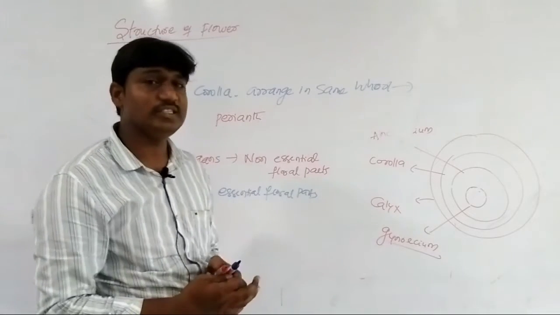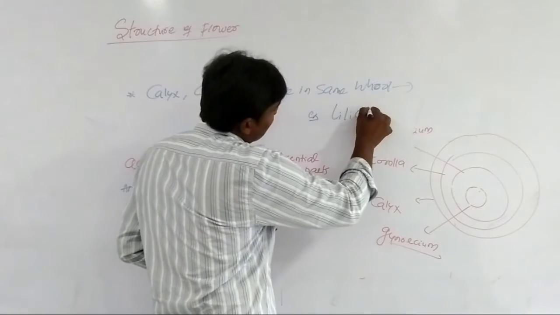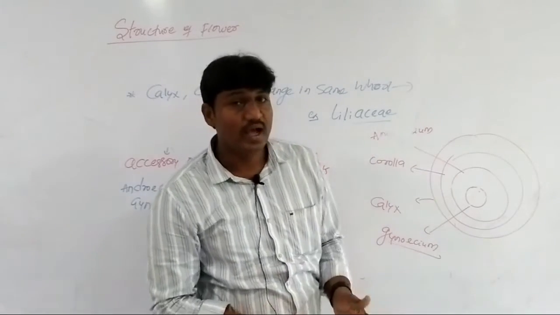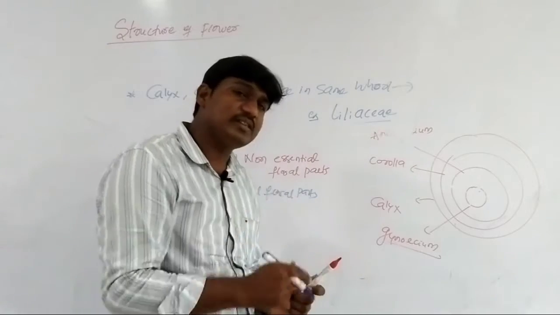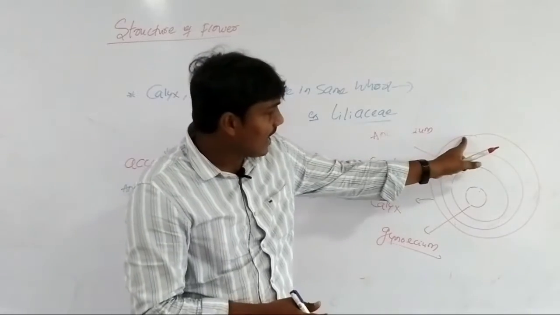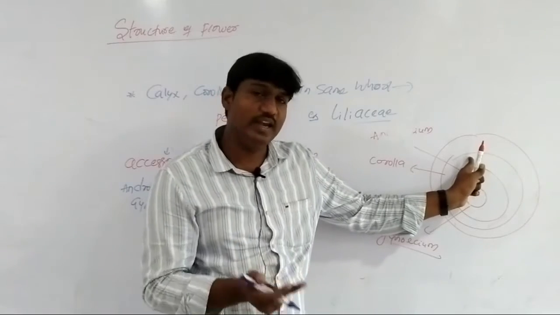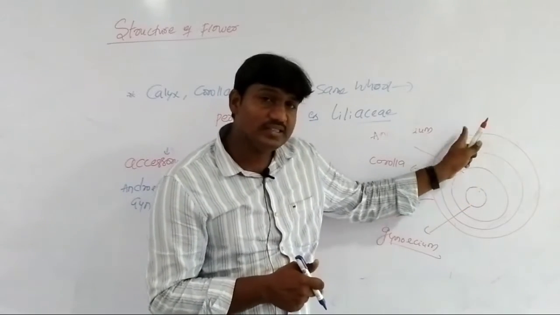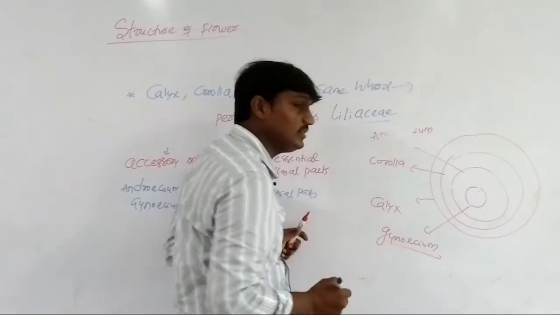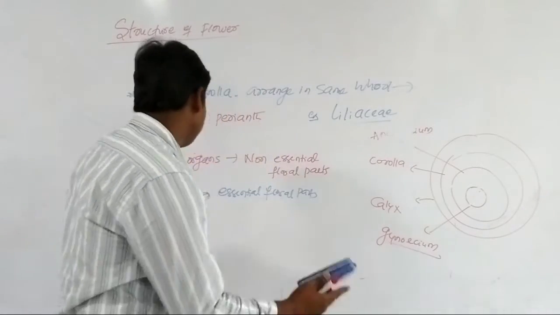Most of the Liliaceae family contains perianth. For example, in the Liliaceae family there is no distinct calyx and corolla; they are arranged in the same whorl, hence it is called a perianth. In all other plants the calyx is separate and the corolla is separate, but in Liliaceae the calyx and corolla are arranged in the same whorl, hence it is called perianth. So that is about the rules.